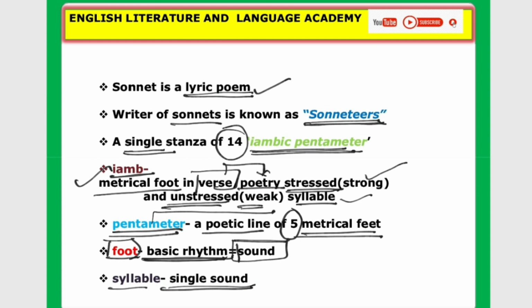These are the very important terms in the sonnet. One is iamb, another is pentameter, another is foot, and another is syllable. The combination of these terms becomes a sonnet. Hope you understood the concept of sonnet. Please remember, a sonnet is a lyric poem. Okay, so let's move on.